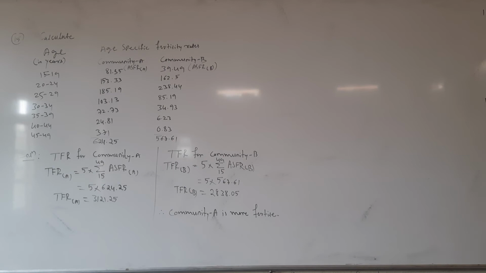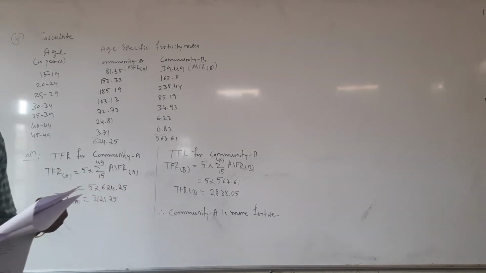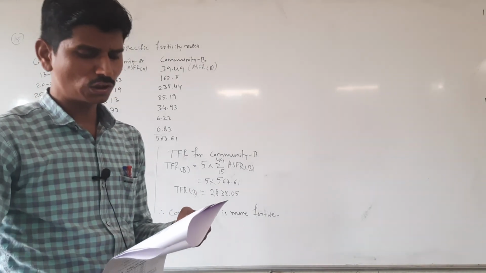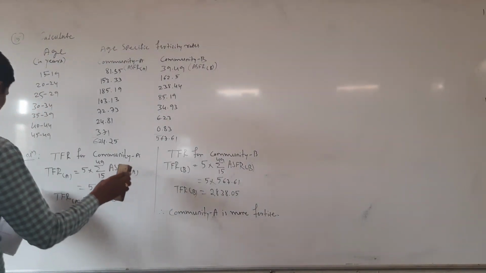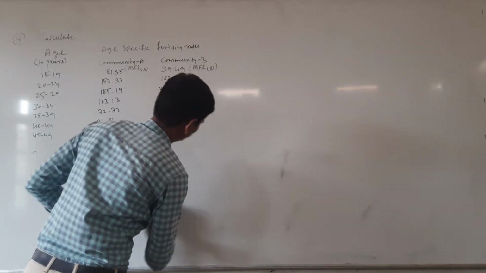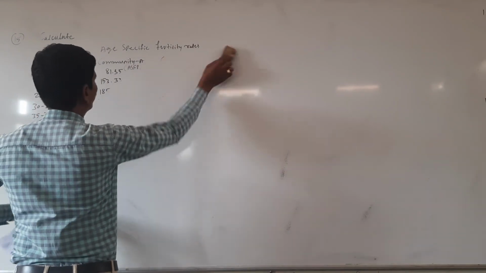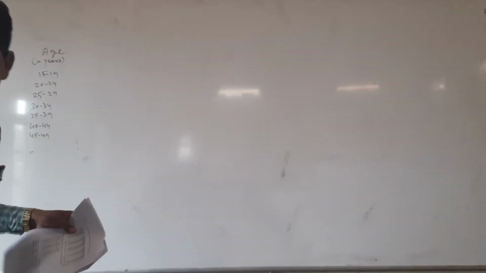Calculate from the following data. Calculate TFRs and compare the fertility of two cities. Okay, here, sixteenth problem.